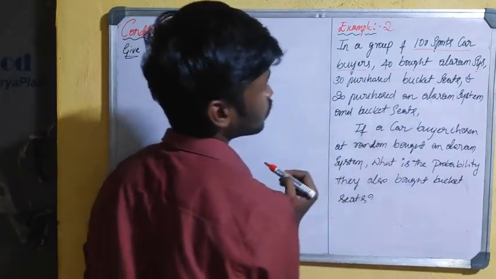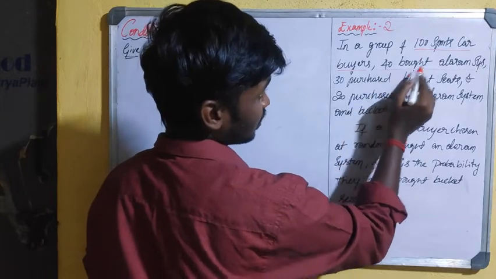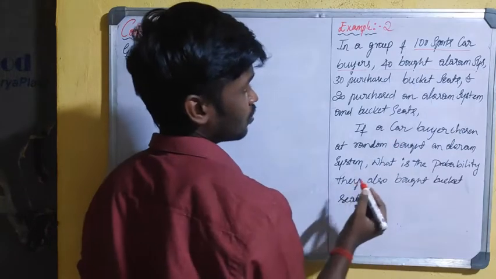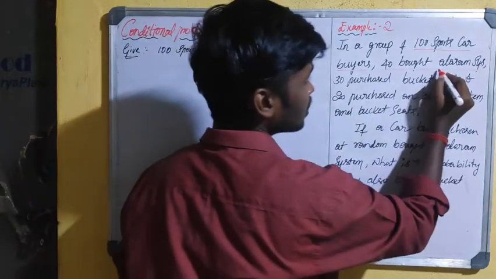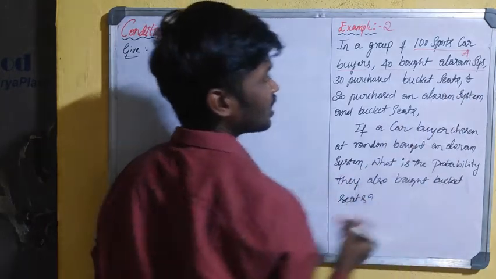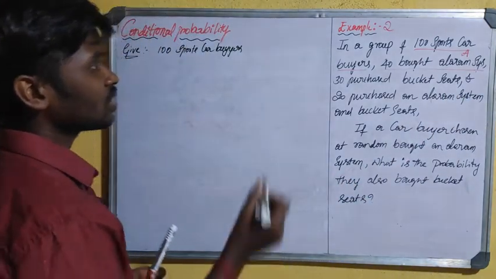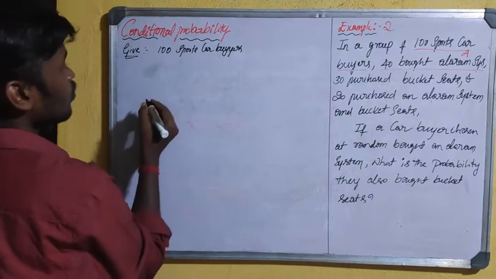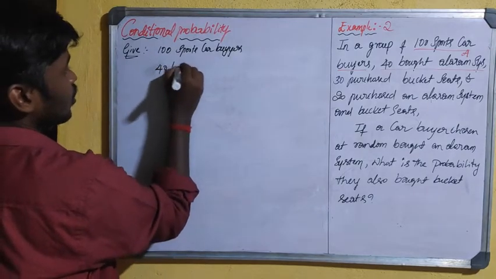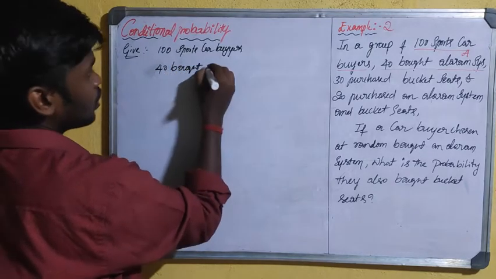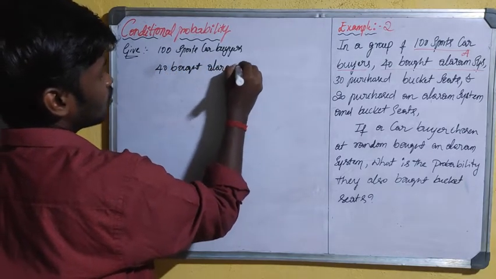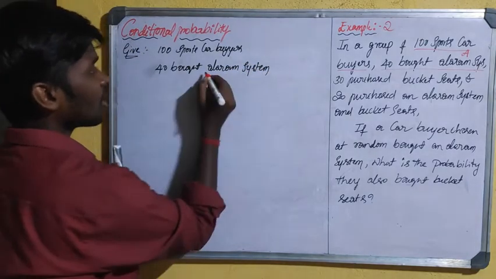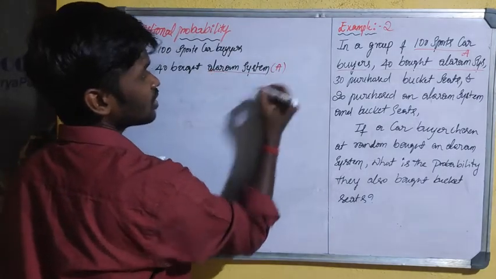From these 100 sports car buyers, 40 sports car buyers bought an alarm system. So assume this alarm system is event A.